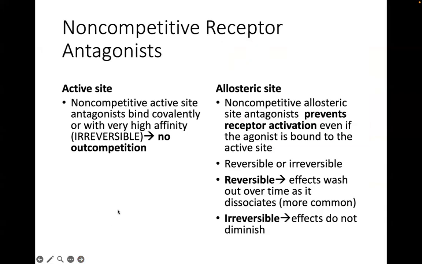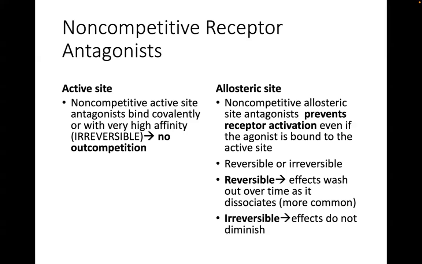So when we talk about non-competitive receptor antagonists, as I mentioned, this can bind to the same site, but this particular antagonist will form a covalent bond. So it will never dissociate from the active binding site. And therefore, this type of antagonism is considered non-competitive because increasing the dose of the agonist will not overcome its effect. Okay. So you will not recover or achieve the maximum effect of the agonist by competing.